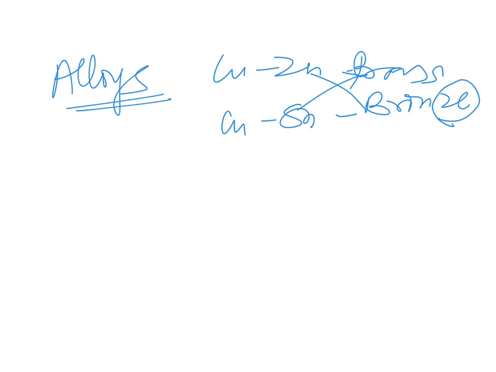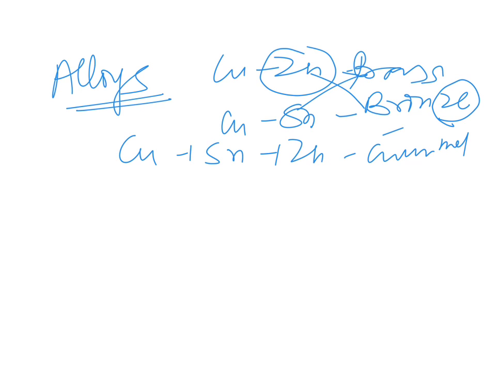Where there is Z, that is Zn, it will be brass. In this way you can remember, otherwise we always forget. Gunmetal and bell metal are of copper, tin and zinc.